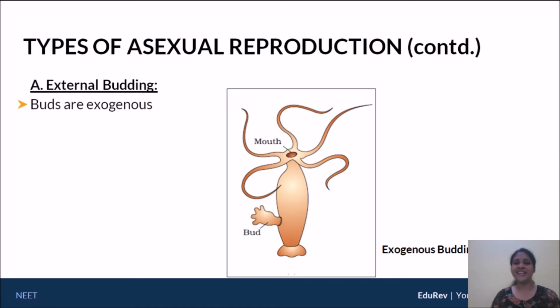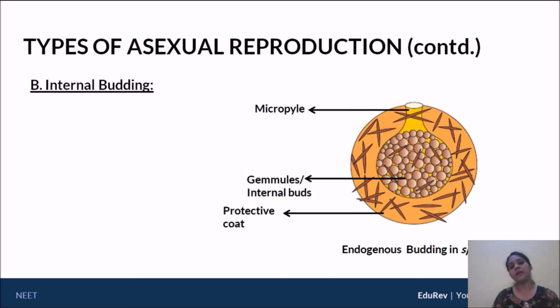Now let's focus on internal budding. The example that we're going to use is porifera, your sponges. Sponges have a particular cell called archaeocytes. During unfavorable conditions, the porifera body gives a little bit of its body material, that being spicules and spines. All of that forms a ball or a cluster around this archaeocyte. When it does, this archaeocyte starts undergoing internal bud formation called gemmules. And here you can see the protective body coat on the outside forming from the original body.